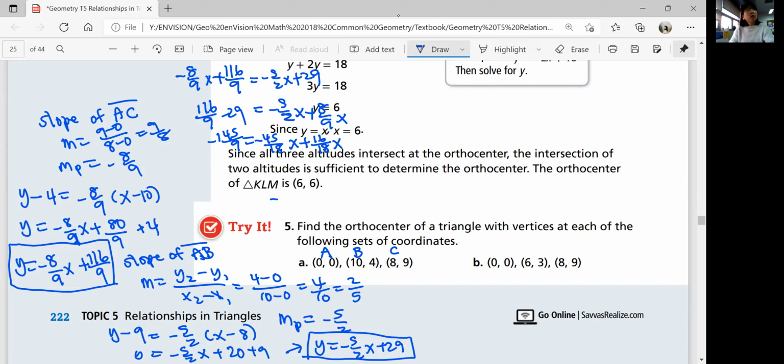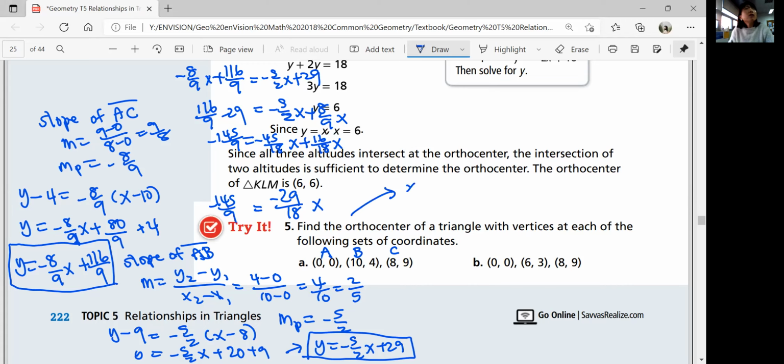Wait, no. 16 minus 45 is negative 29. Negative 29 over 18x is equal to negative 145 over 9. So x is negative 145 over 9 times negative 18 over 29.